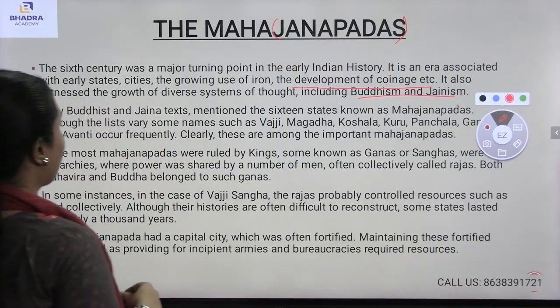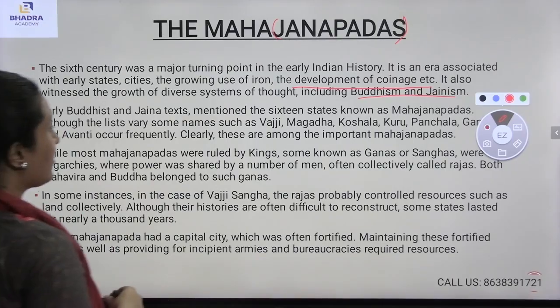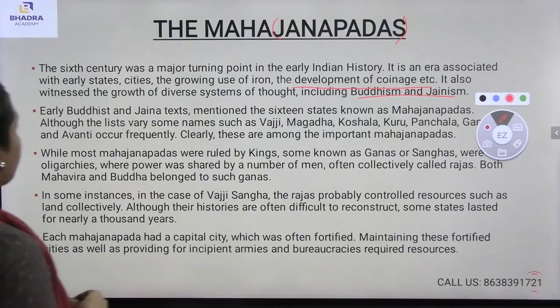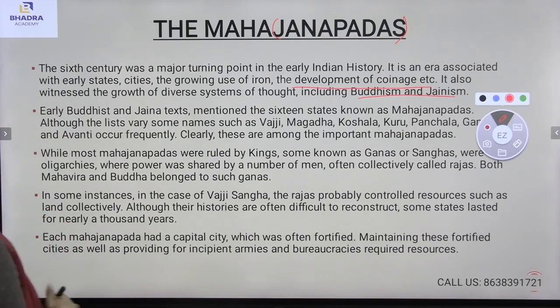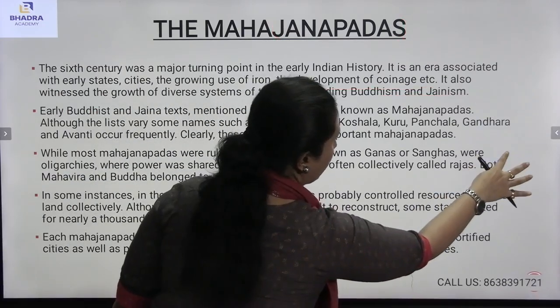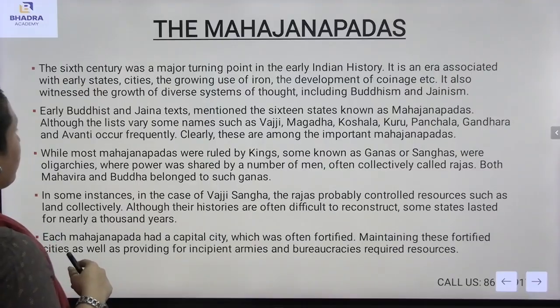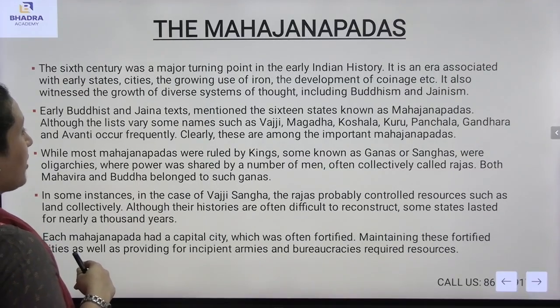Early Buddhist and Jaina texts mention 16 states such as Mahajanapadas, although the list varies. Some names such as Vaji, Maghada, Koshala, Kuru, Panchala, Gandhara and Avanti occur frequently. Clearly, these are among the important Mahajanapadas.